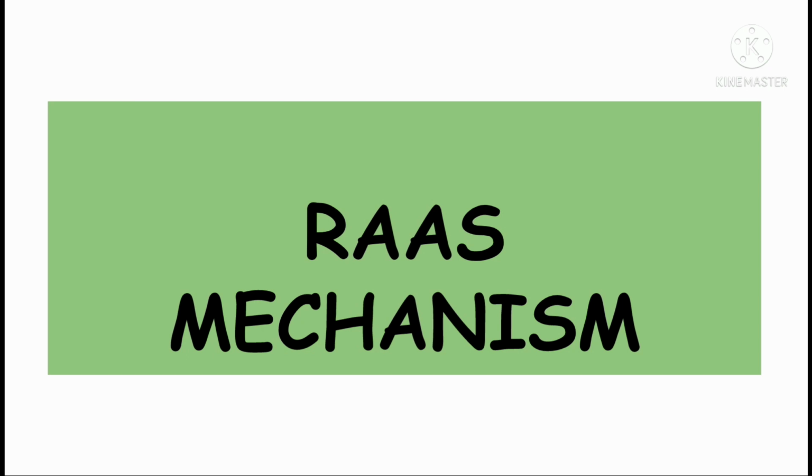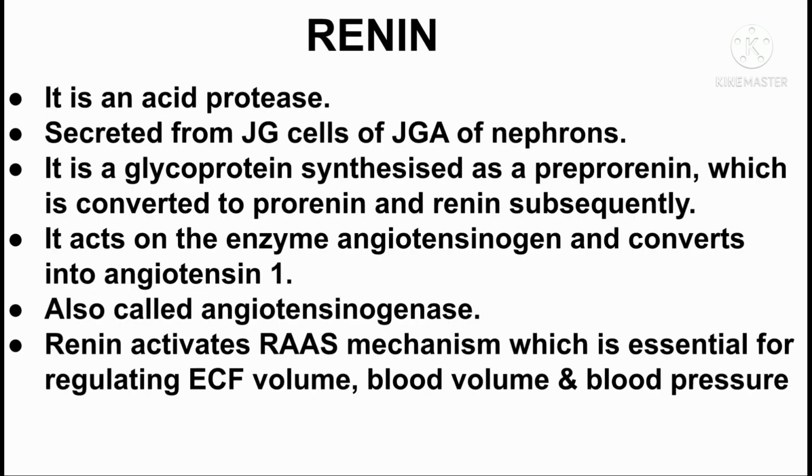Today we are going to look at the RAS mechanism, that is the renin angiotensin aldosterone system. We will cover the components of the RAS mechanism and how it occurs in detail. We will first look at renin.